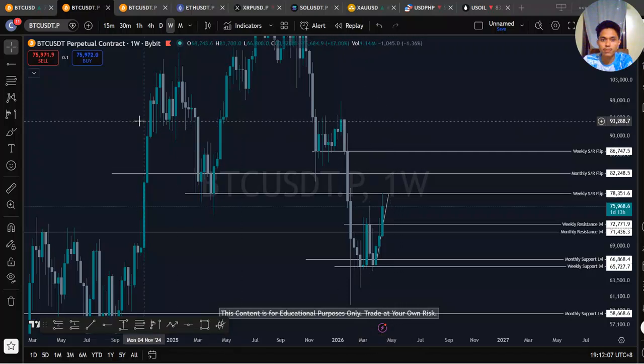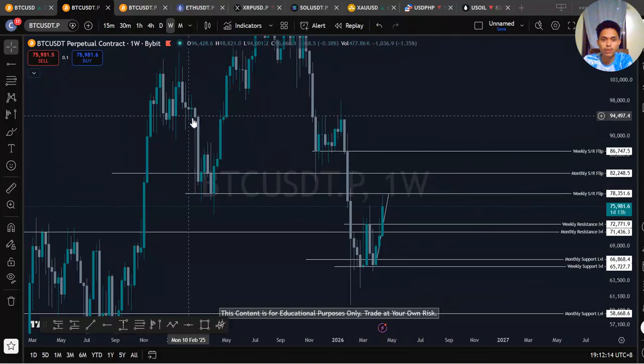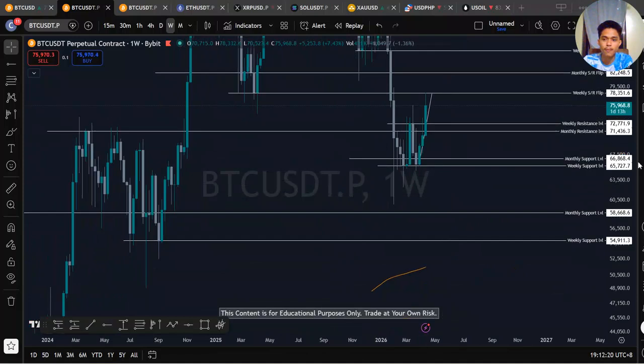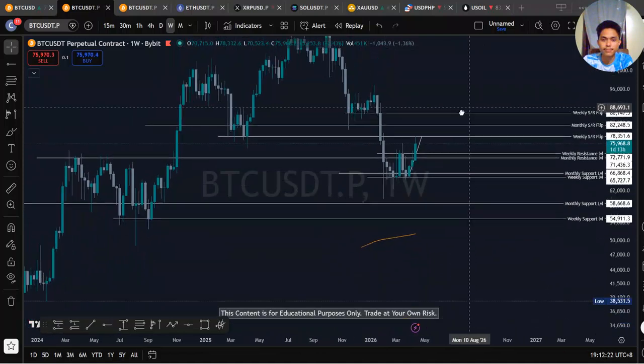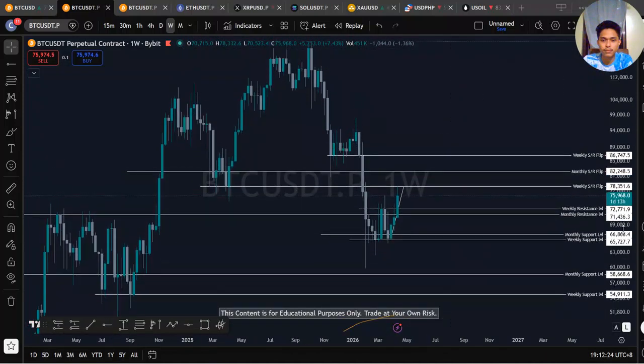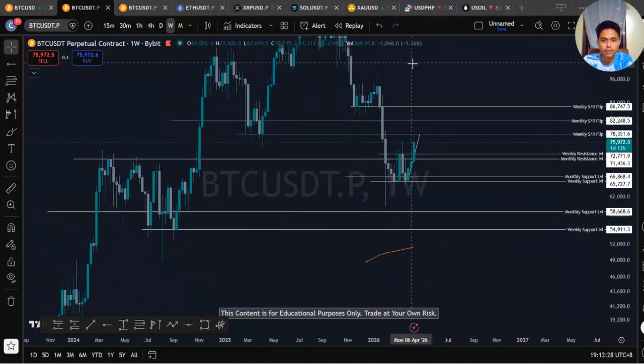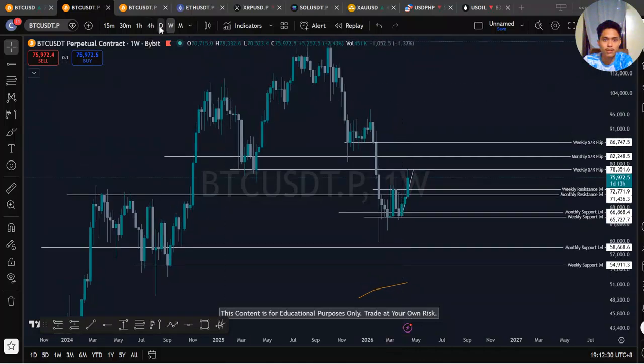Later we will get this level when we trade above here. This level will be important when we trade above. I think that's our weekly.